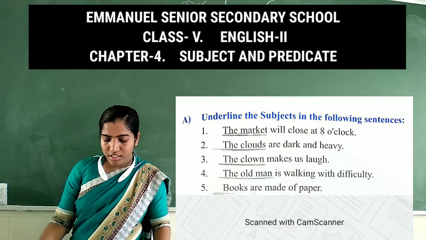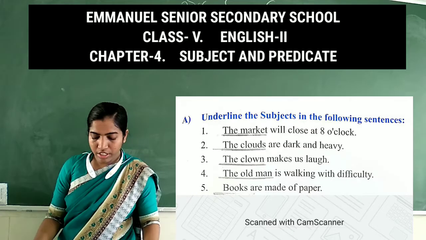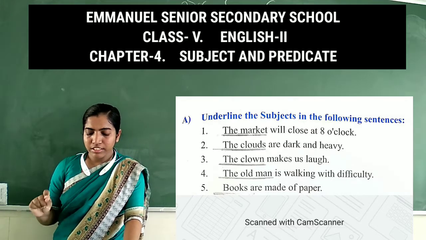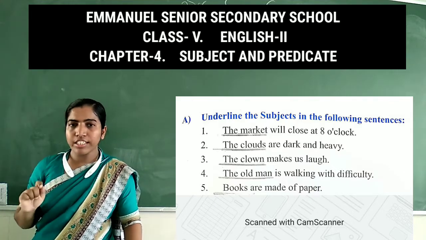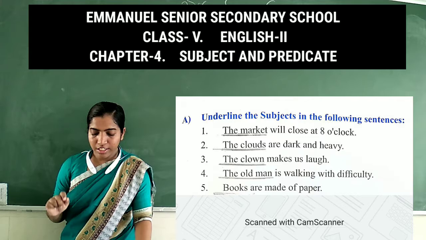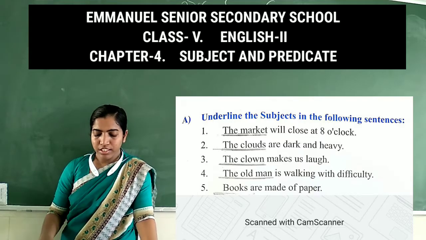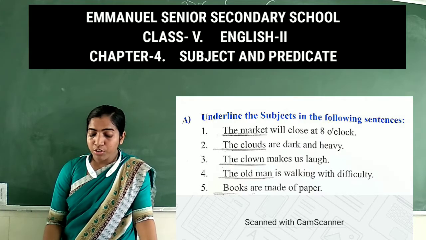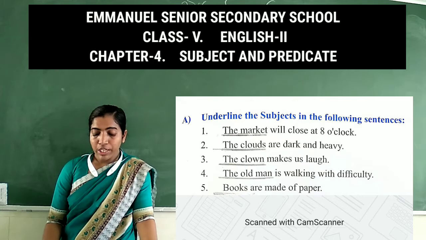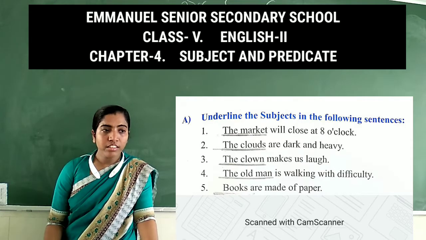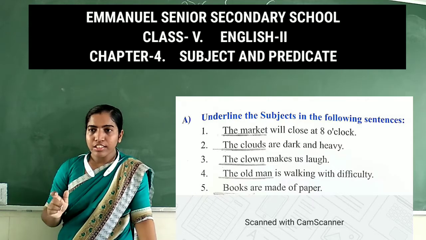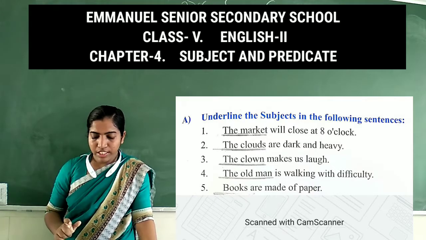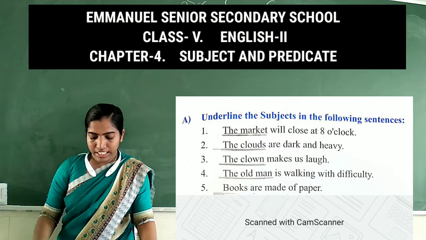First one. Let's read the question, okay? Underline the subject in the following sentences. You have to underline the subject in the following sentences. There are 10 sentences given there. You have to underline the subject. First one. The market will close at 8 o'clock. So about whom are we talking in this sentence? About the market. So the market will be the subject and the remaining will be the predicate.